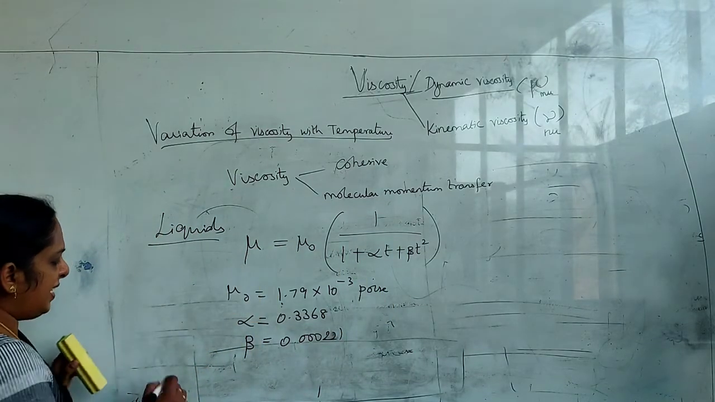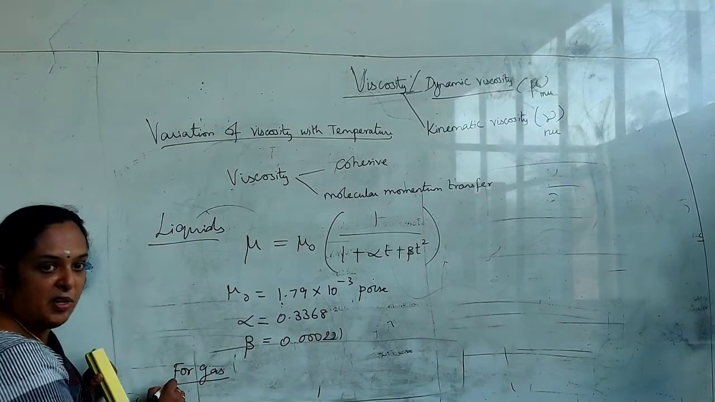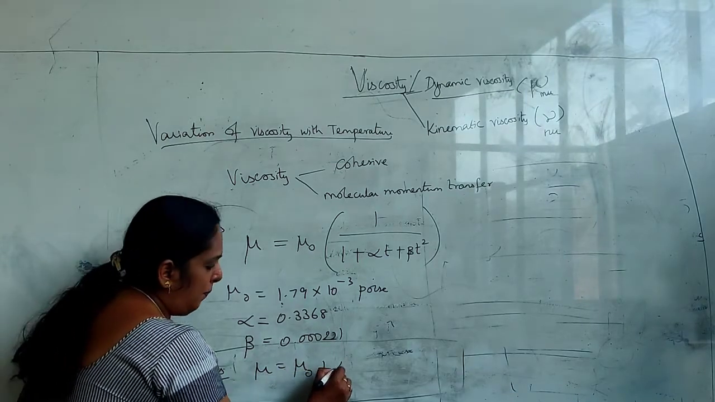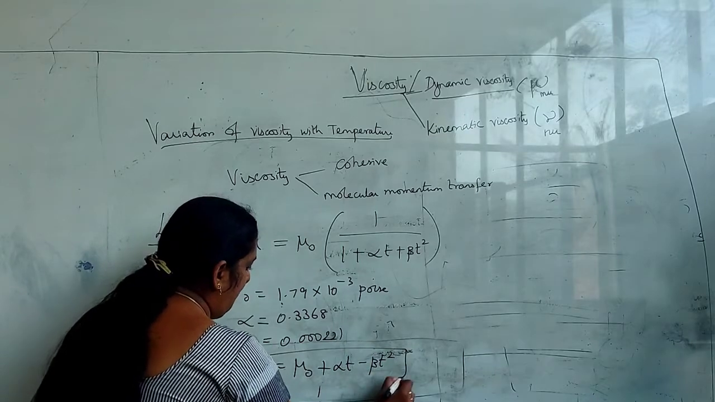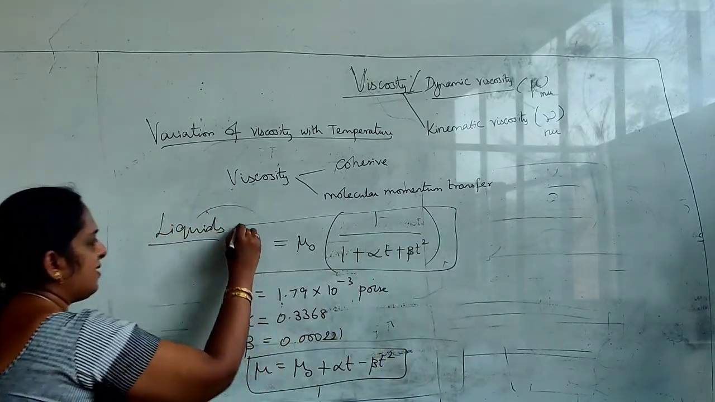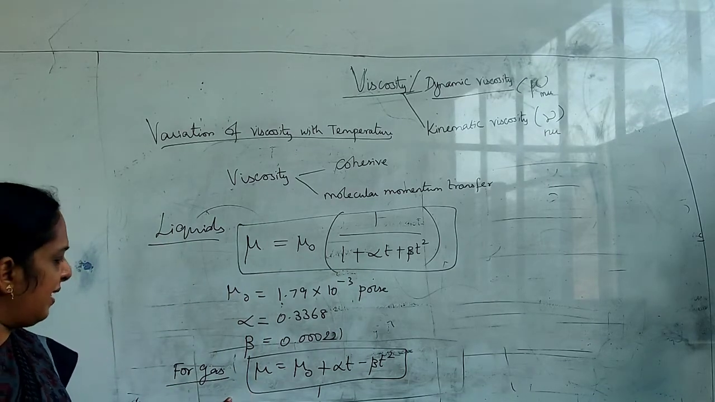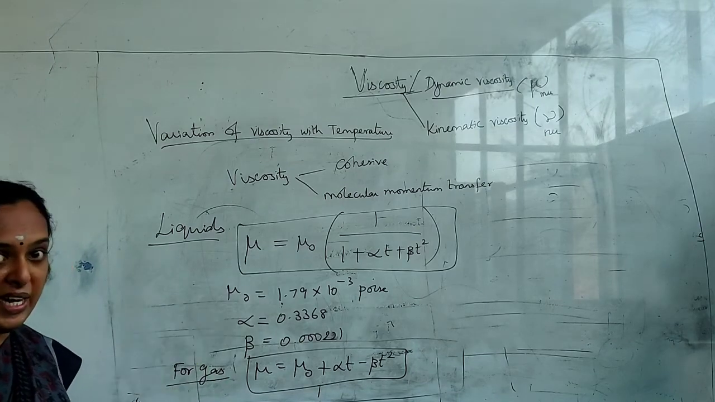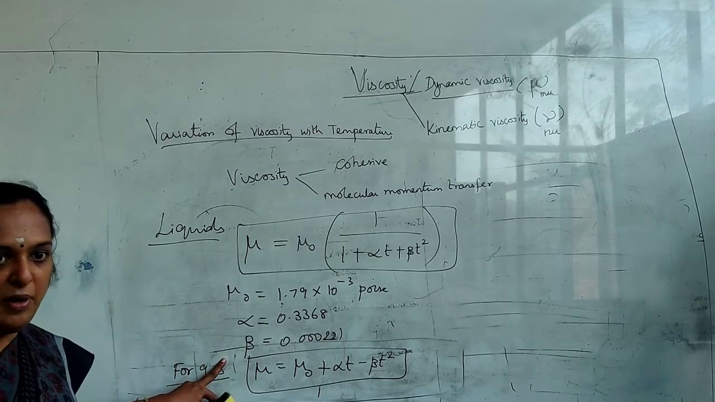So what is the equation for gas then? For gas the equation is mu is equal to mu naught plus alpha t minus beta t square. So this is the expression for the case of liquids and this is the expression for the case of gas. Do these values remain constant for both liquids and gas? No. So this mu naught, alpha and beta value is different for gas.